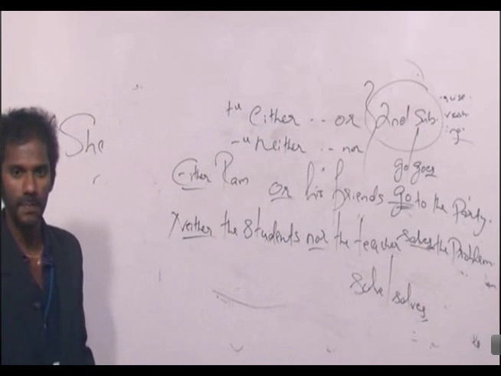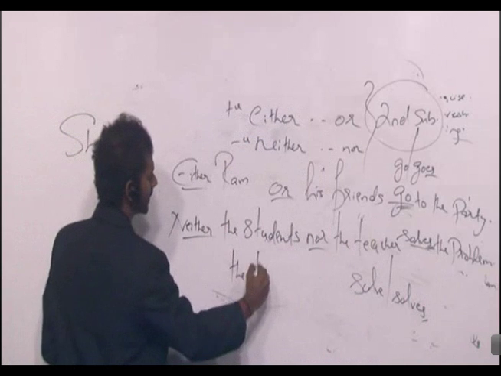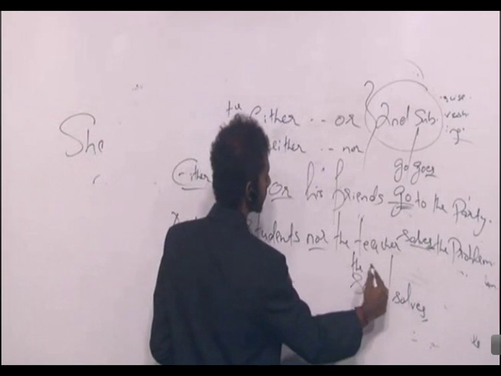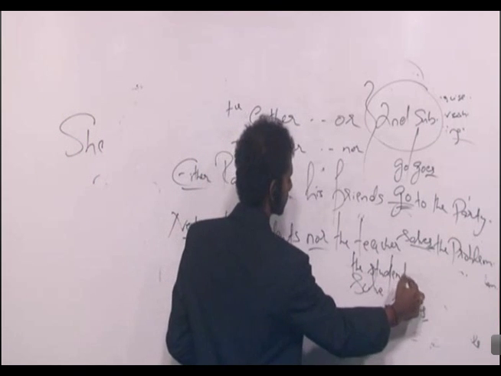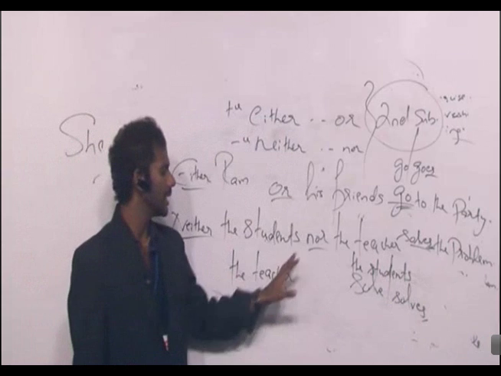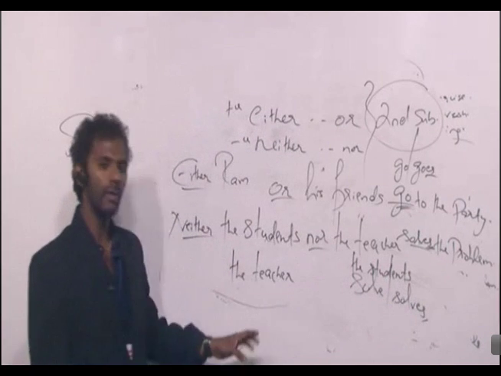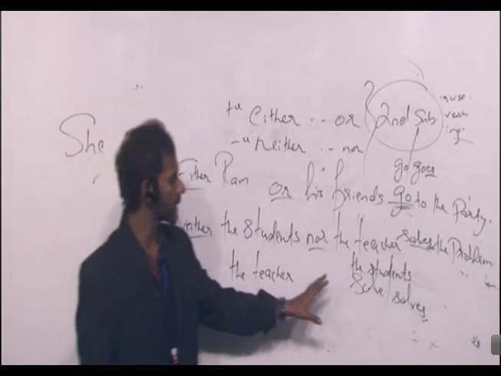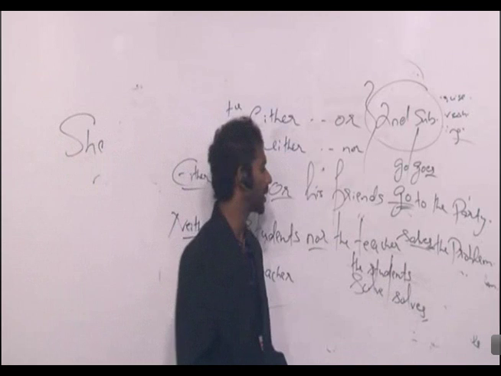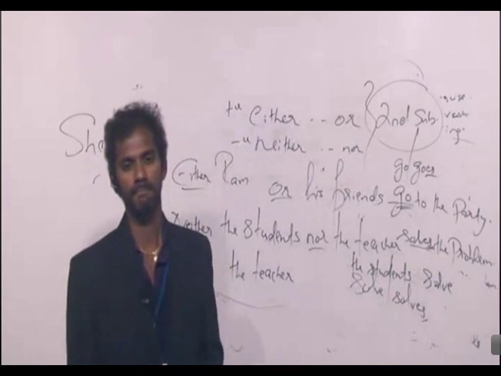Clear? What if I write it this way? Neither the teacher nor the students dash the problem. Same rule, neither nor. Now which is the second subject? Now the second subject is students. Singular, plural? Plural. So verb also must be plural. Solve the problem. Clear? Right.